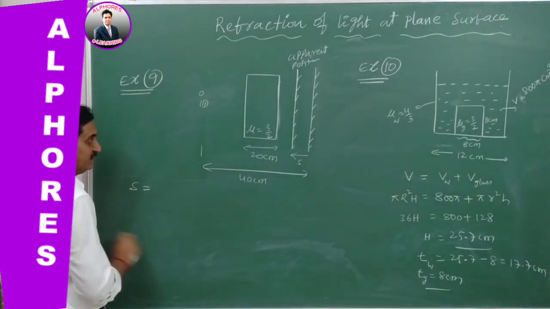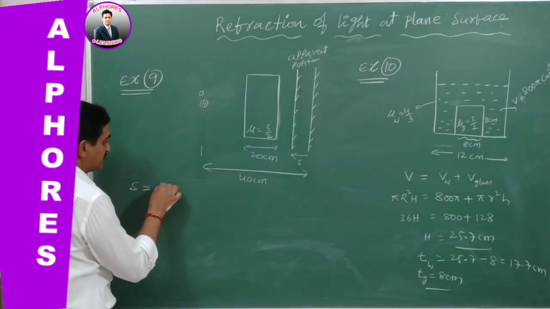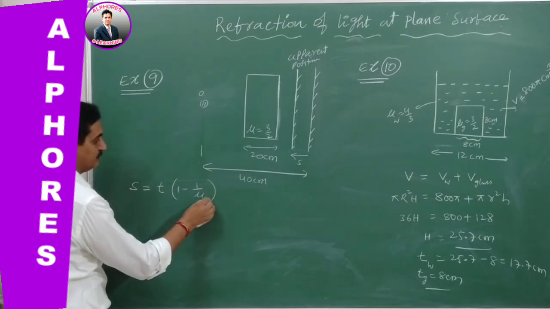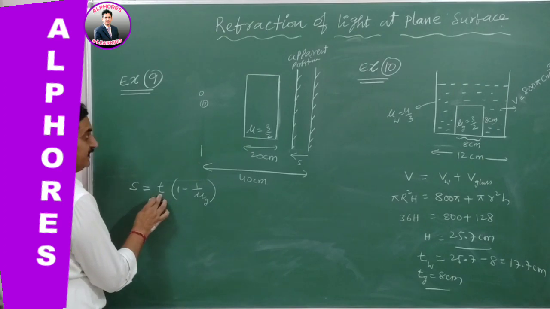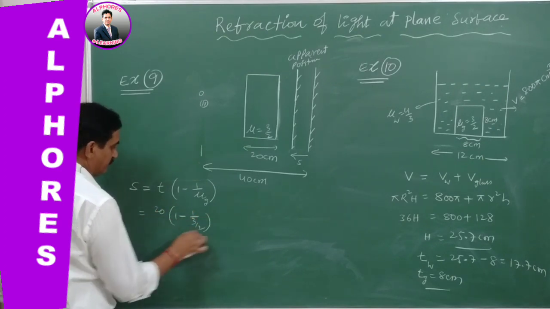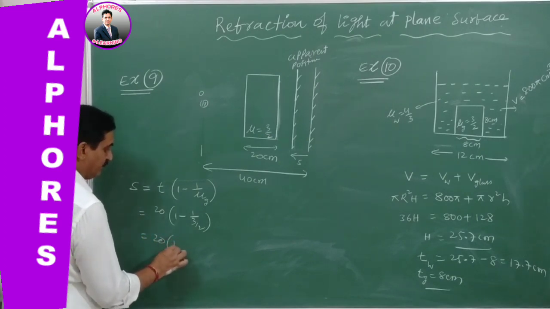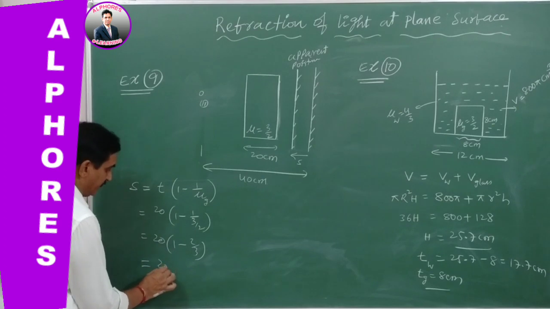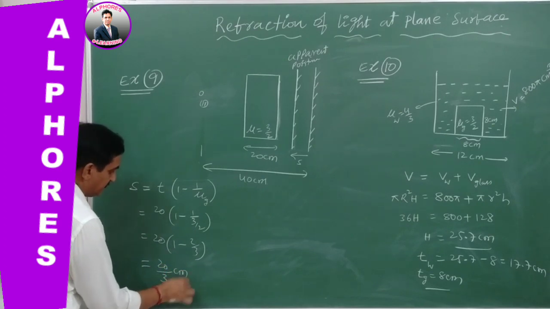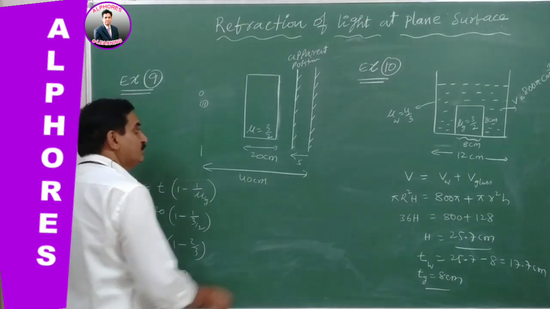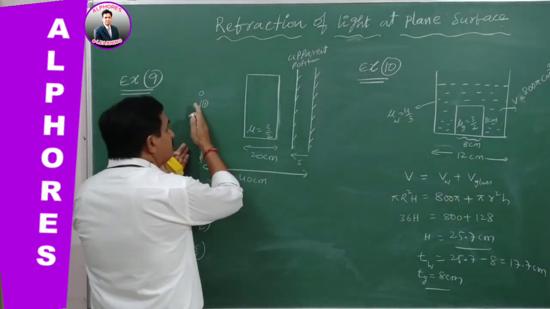Shift of the mirror is equal to thickness T times (1 minus 1 by mu) of glass. T is 20 centimeters, so 20 times (1 minus 2 by 3). By simplifying this, 20 by 3 centimeters is the shift of the plane mirror. So the plane mirror is shifted towards the object.